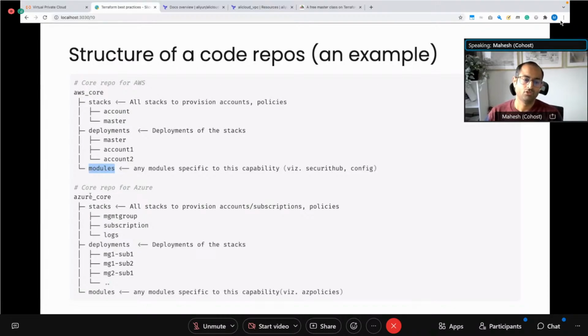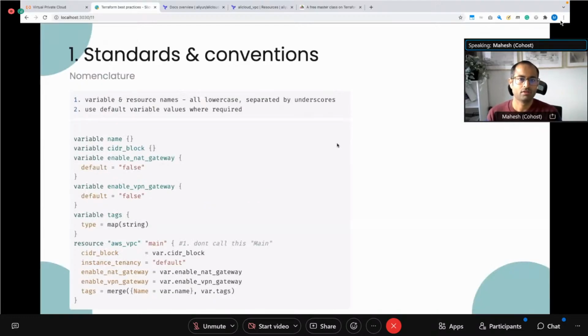If I were to apply the same thing in the Azure context, Azure has a different nomenclature. It uses management groups, subscriptions and associated policies. So in that case, my stacks would be something like provisioning a management group, provisioning a subscription, provisioning log analytics workspaces and such. Those would be the stacks, and then I would deploy them into individual subscriptions under that management group. So it's slightly different terminology, but the same structure works across multiple cloud providers. That is the main organizing principle of how the code should be organized.